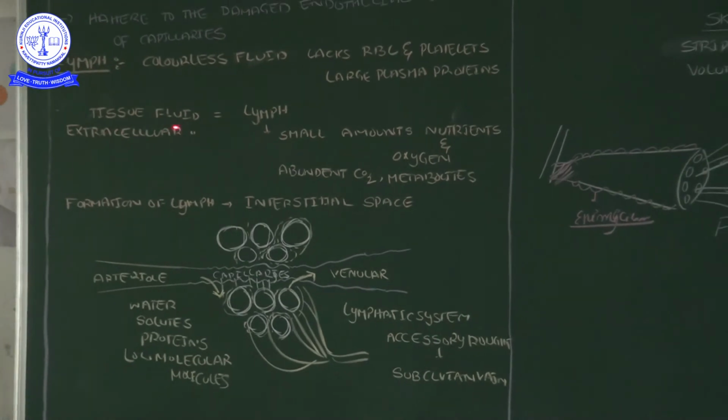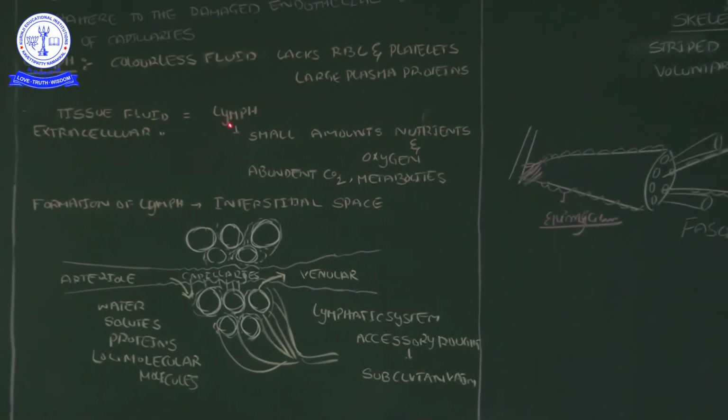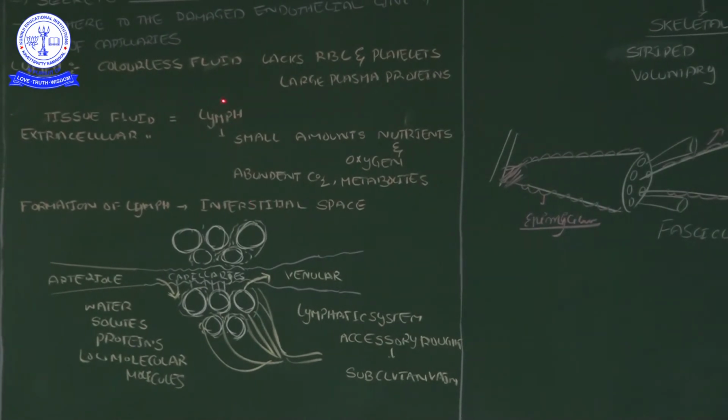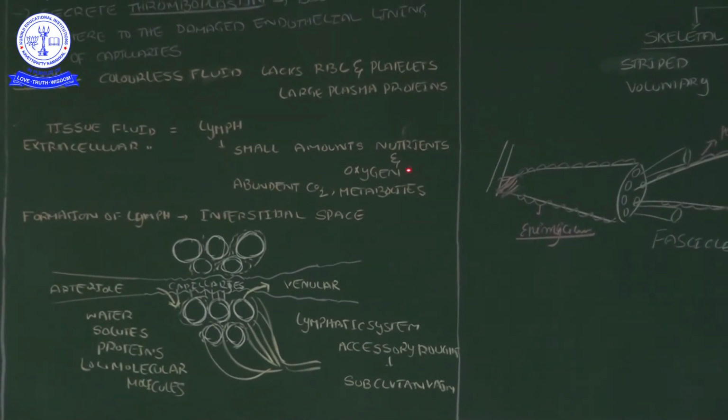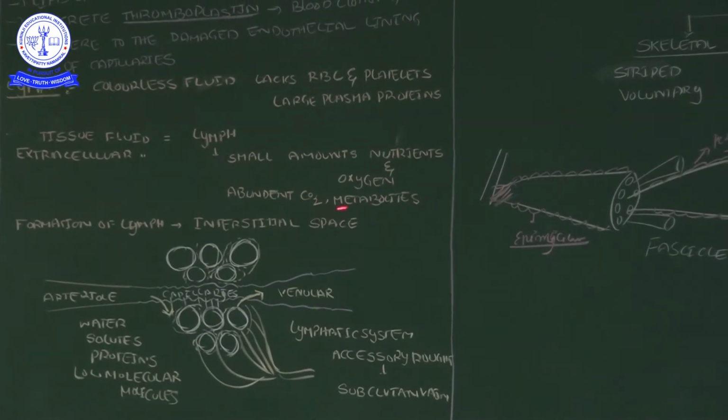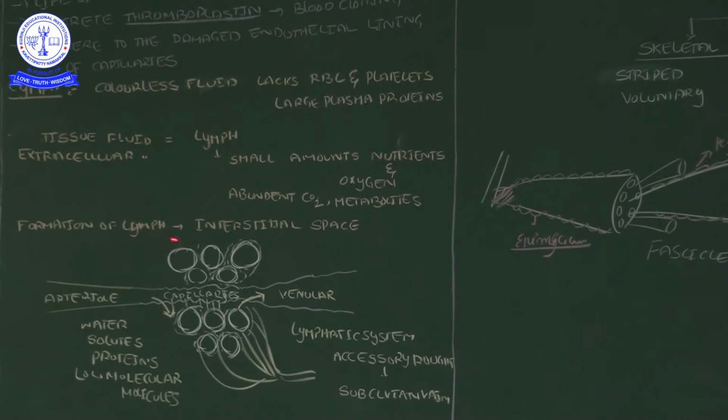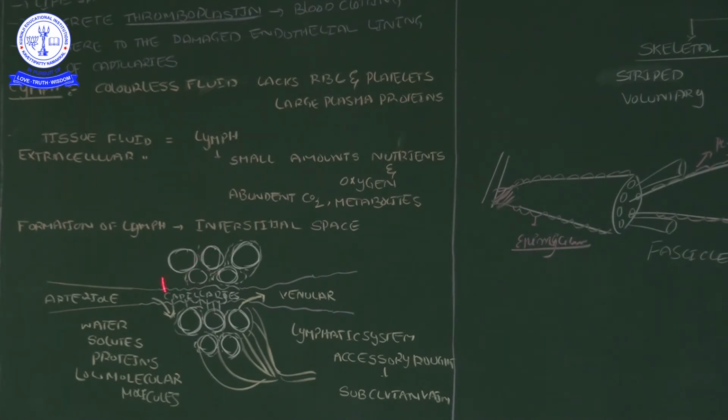Tissue fluid, nothing but extracellular fluid, is also called lymph, but a slight variation is there. The lymph contains a small amount of nutrients and oxygen, but abundant carbon dioxide and metabolites. The formation of lymph is in the interstitial space. This is a diagrammatic representation. When blood passes from the arterioles to the venules, capillaries are in between. Diffusion occurs between the capillaries and the tissue. After reabsorption is completed, some quantity of fluid still remains in the tissue space, and that is what we call lymph.